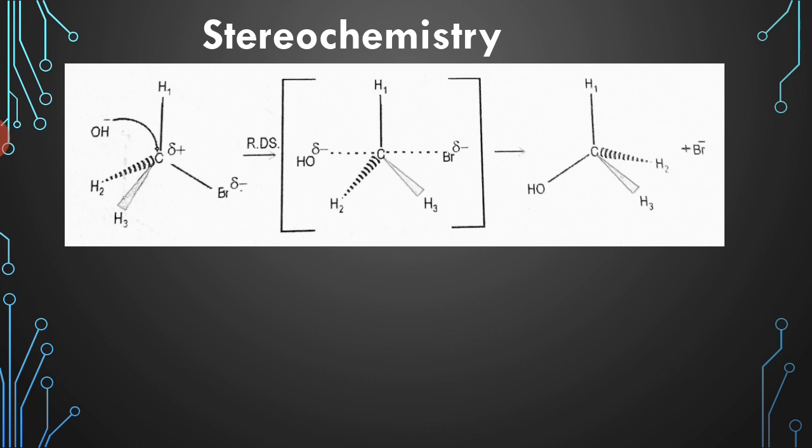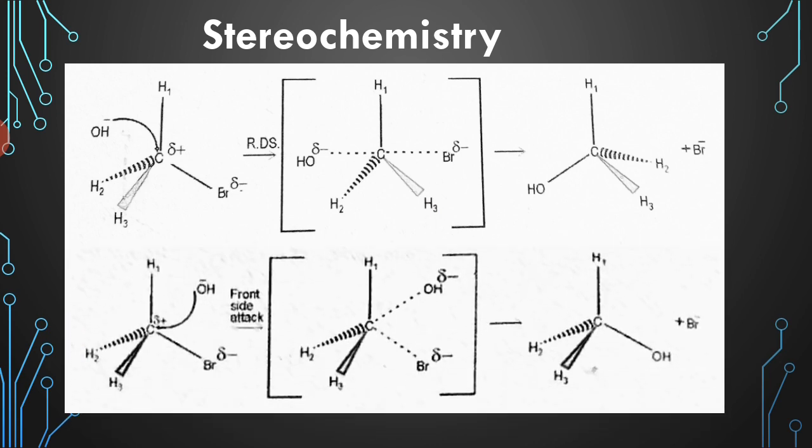This inversion of configuration was theoretically anticipated by Paul Walden in 1896. The inversion is known as the Walden inversion. If a front side attack takes place, then the OH occupies the same position in the product as that in the reactant, and the positions of H1, H2 and H3 in the reactant and in the product are the same.